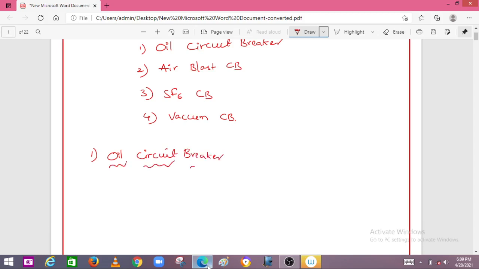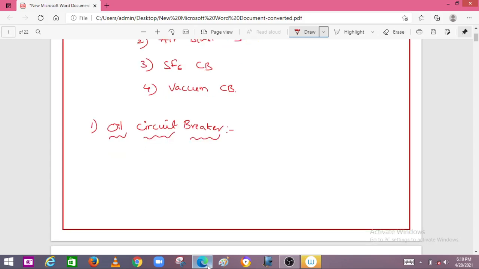As the name indicates, oil circuit breaker means oil is used as an arc quenching medium in the circuit breaker. Whenever the circuit breaker contacts detach from each other, from fixed contact to moving contact, we know that an arc will be struck between the two contacts.